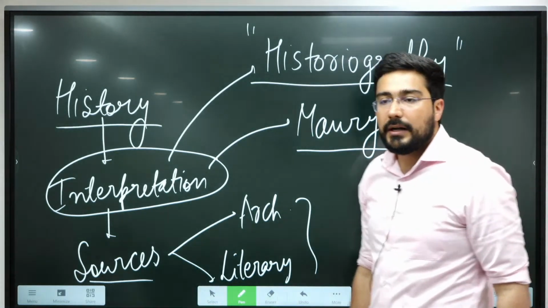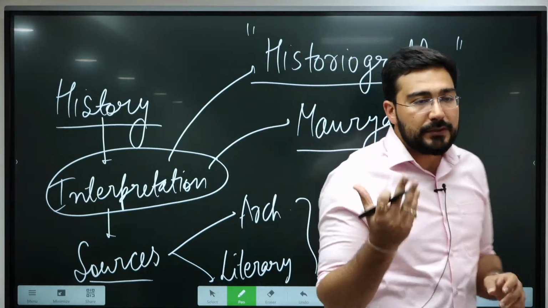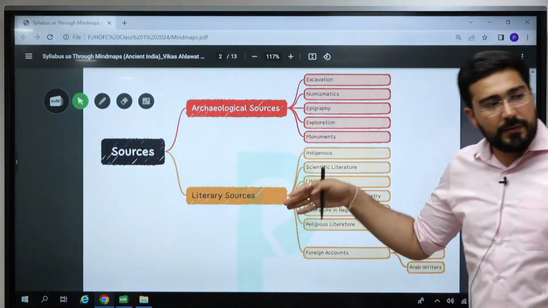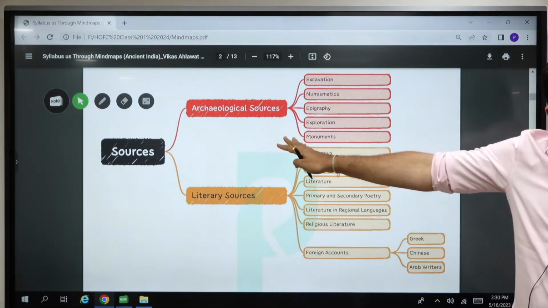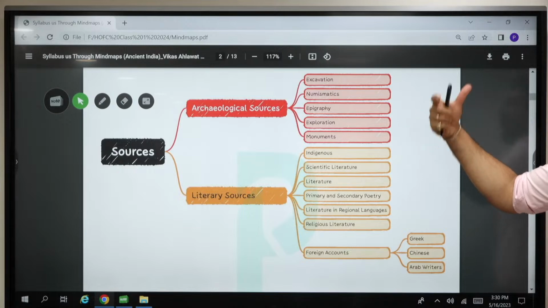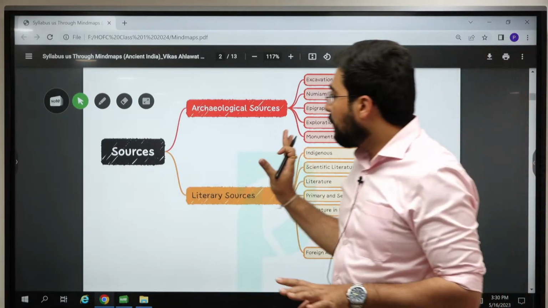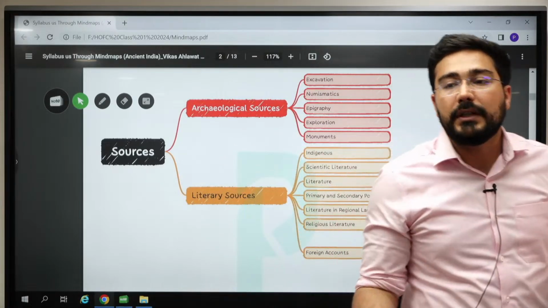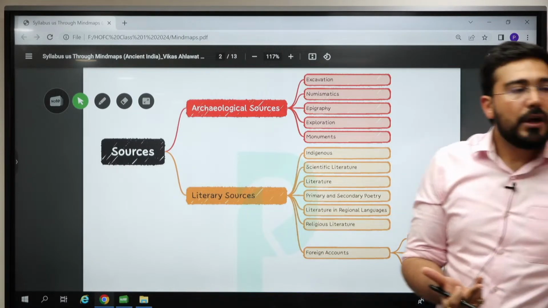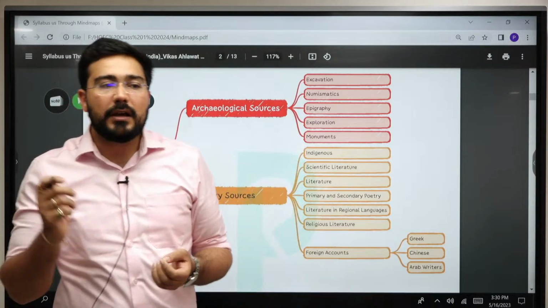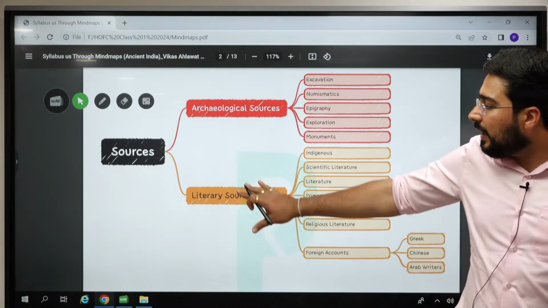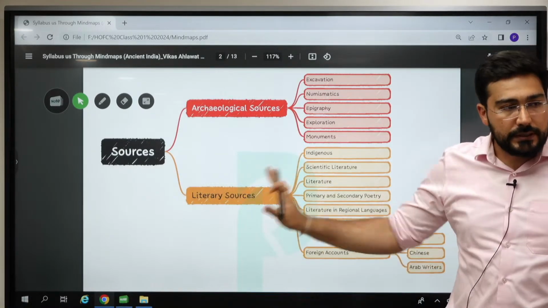Now we have to understand that within the archaeological sources, what are the specific areas that we can include. This has been given by UPSC itself. The syllabus tells you that when we talk about archaeological sources, we have various methods like numismatics, epigraphy, exploration, monument as well as excavation. In short, archaeology is all about finding out things through various kinds of methods, and literary is all about the books. Books at that point of time don't necessarily mean that they have been written on a piece of paper. They may be written even on palm leaves. So all that part is in the literary sources.